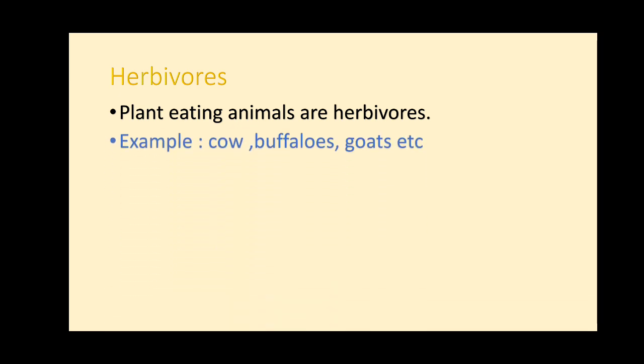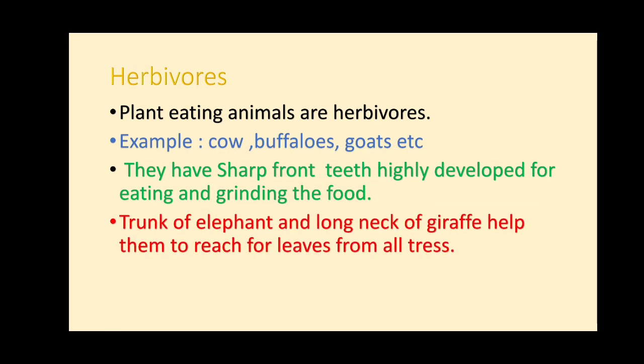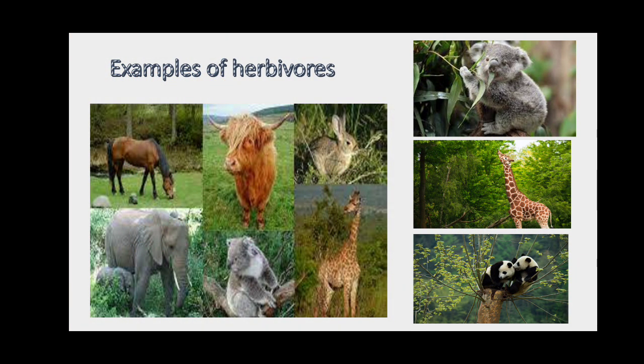Understand? And then see the herbivorous animals. What are the important points you can see on the screen? And then move to the animals. Examples of herbivores you can see are elephant, giraffe, horse, yak, and rabbit, and you see some kinds of pandas too. These are the examples of herbivores. Then move to the next screen.